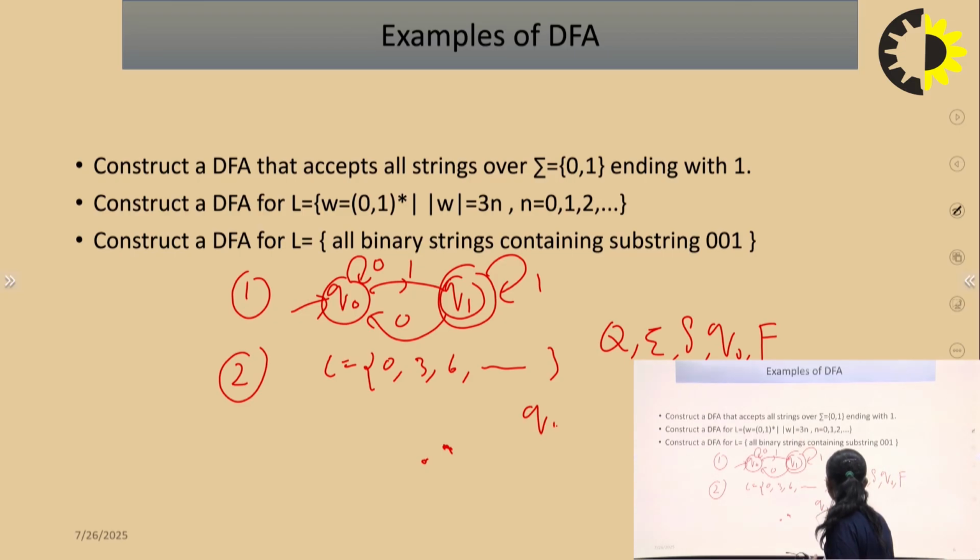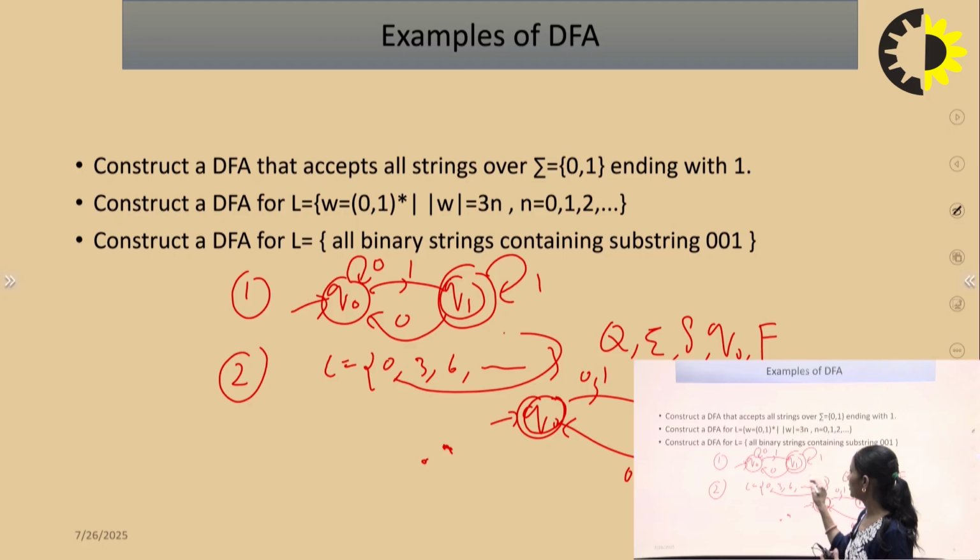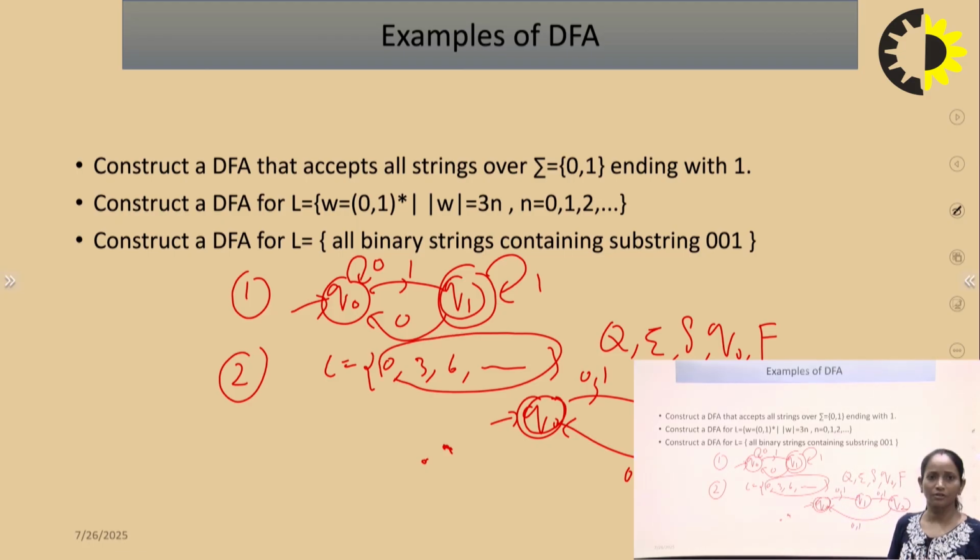So the length of the string is divisible by 3. The string will be considered as either 0 or 1. Here the length of the string is 2. We have to design for 3. This is the length of the string is 3, so 1, 2, 3, then 4, 5, 6. The acceptability condition is Q naught, so we can make Q naught the initial state. So this design will accept the length of the string or combination of 0, 3, 6.